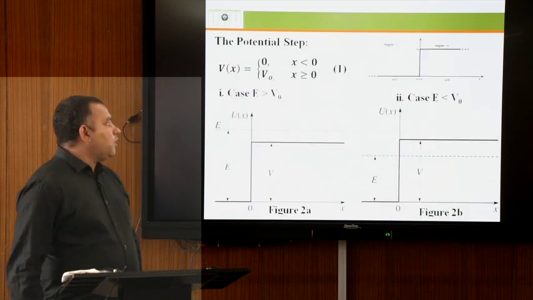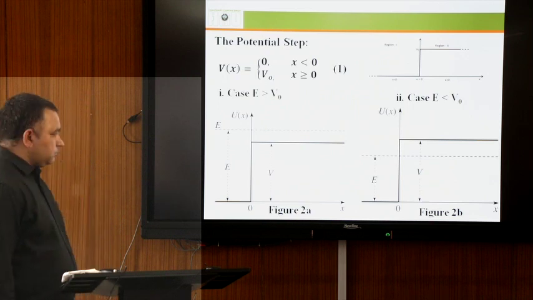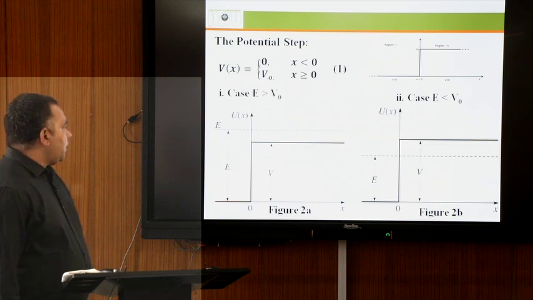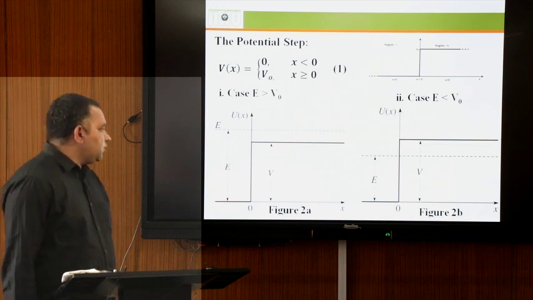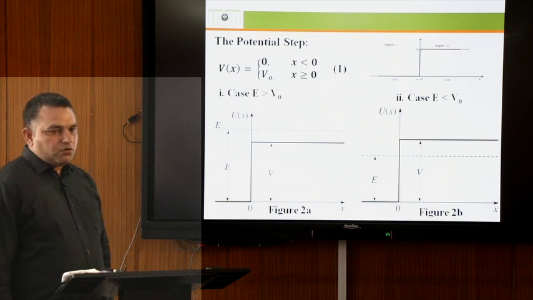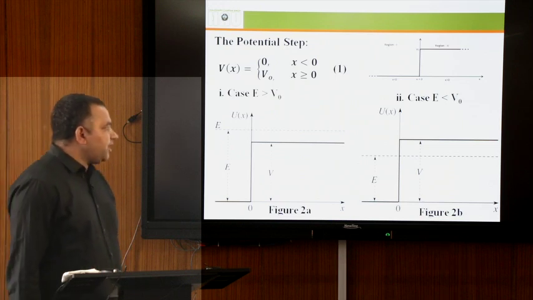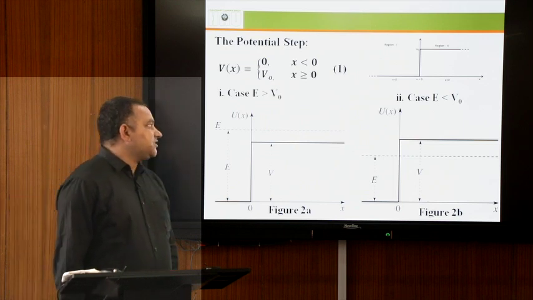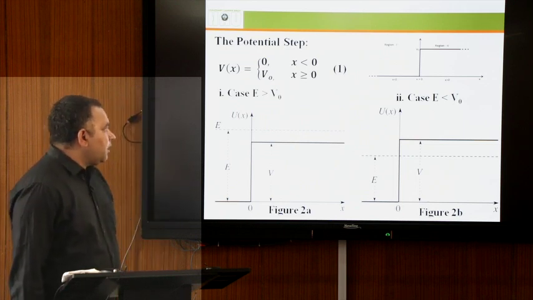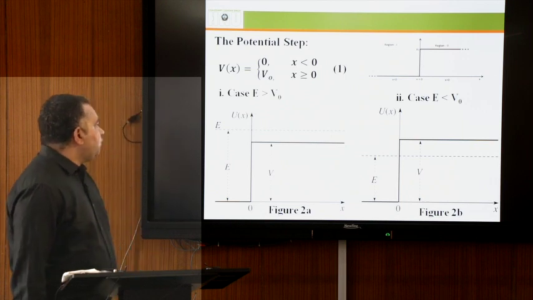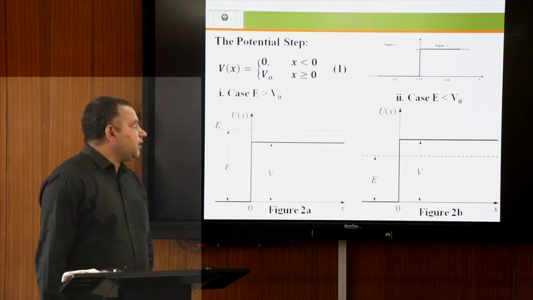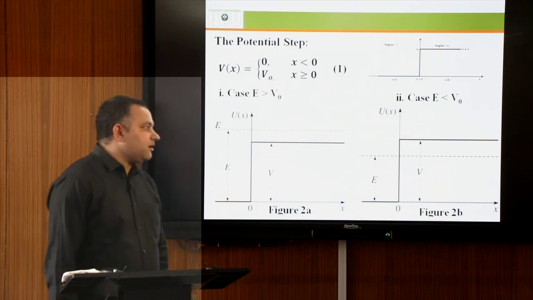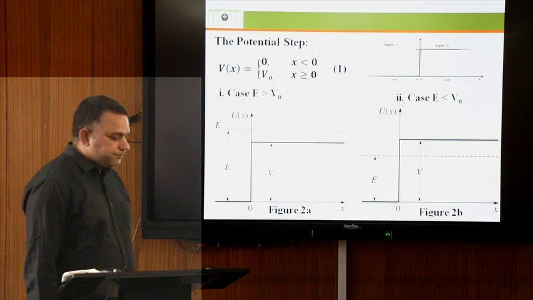Now here we have two cases. Case first, when the energy of the incident particle is greater than the potential height. Second case, when the energy of the incident particle is less than the potential height. Here we have the potential in region first V equal to 0 and in region second V equal to V naught.